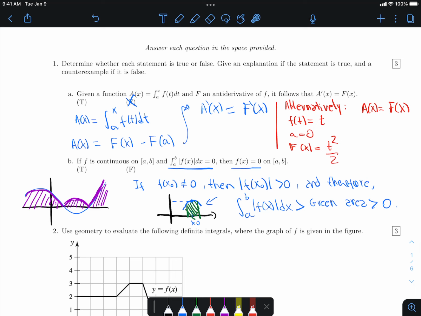So the reverse needs to be true. If the integral is 0, that means all points need to be f of x equal to 0, need to be zeros of your function. Your function needs to have 0 area. Your function is this horizontal line on the x-axis. Okay, the graph is. So this is a true statement.